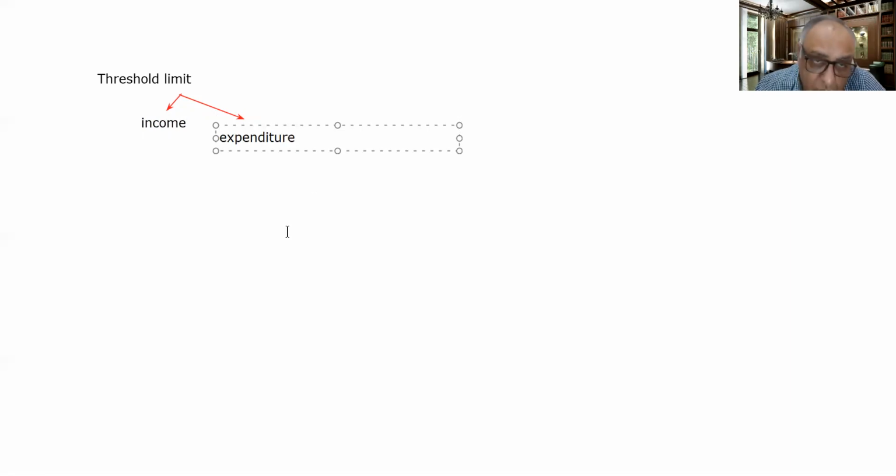Expenditure necessary for the basic minimum consumption required to meet the necessities of life. Income is that level of income required to meet the basic necessities of life. Consumption is that basic level of consumption required to meet the basic necessities of life. In all three perspectives, the thing is the same.